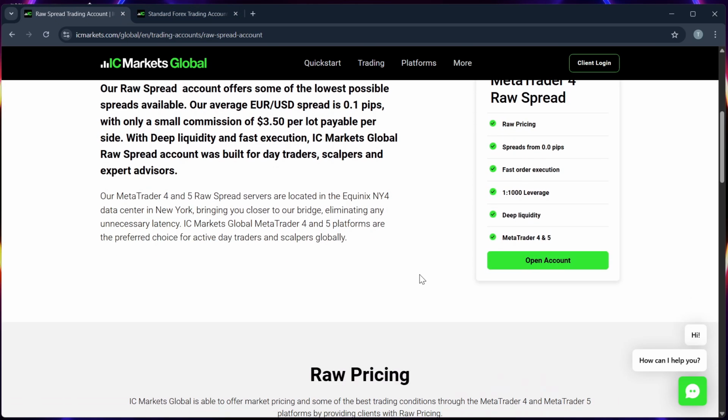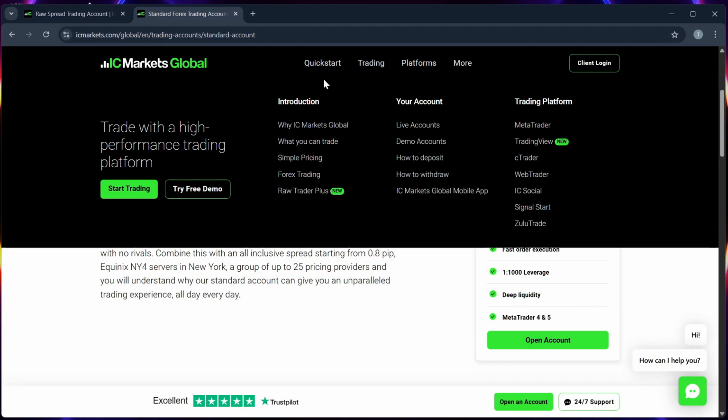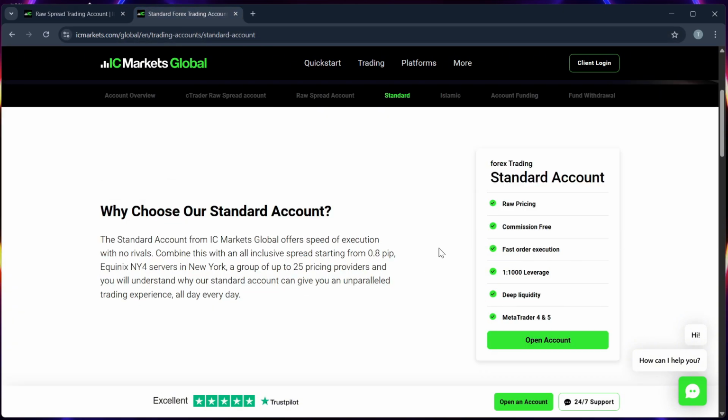So in conclusion, you can go for the raw spread if you are trading frequently or with large volumes. And you can stick with the standard account if you are just starting or you prefer simpler pricing.